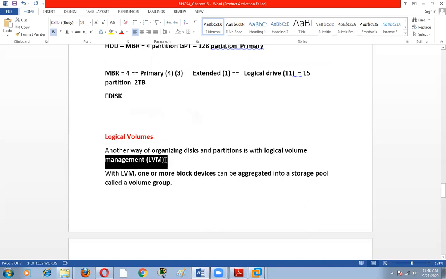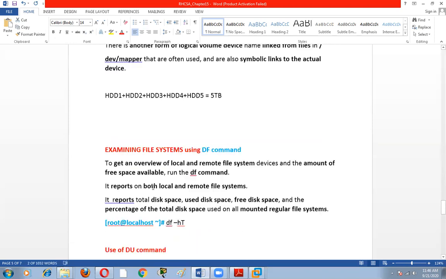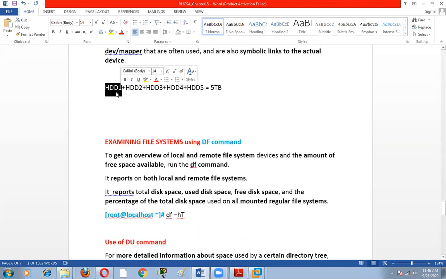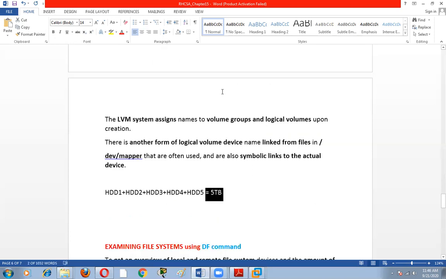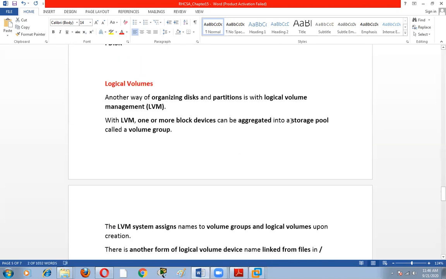In this, we can use more than one hard disk at a time. We can combine the hard disks and use their space. Suppose one hard disk has 2 GB space, another has 4 GB, another has 5 GB. We can combine all the partitions and convert this into a pool. In this mechanism, we use a storage pool by combining one or more block devices.